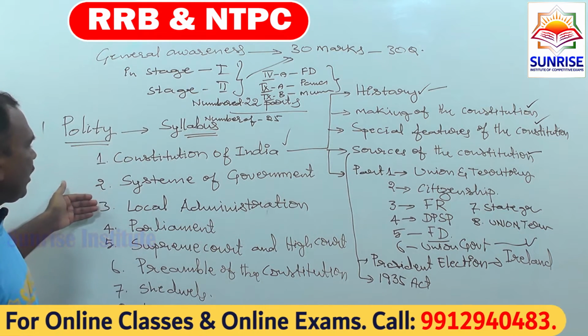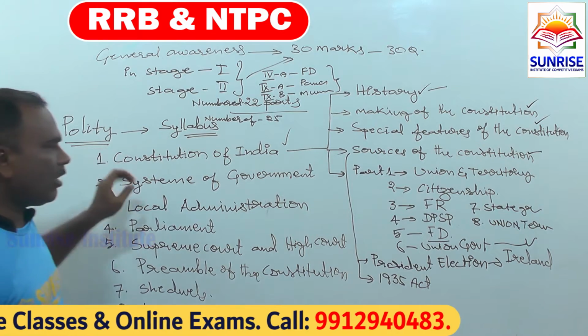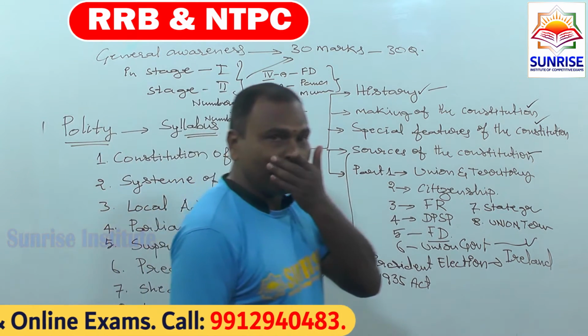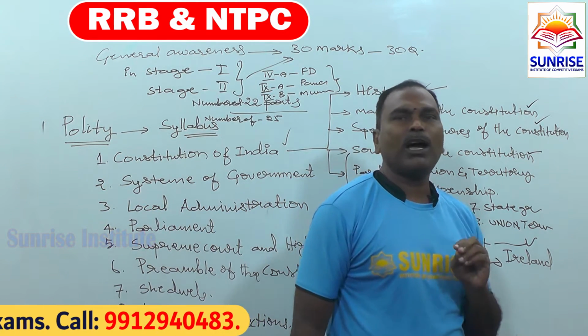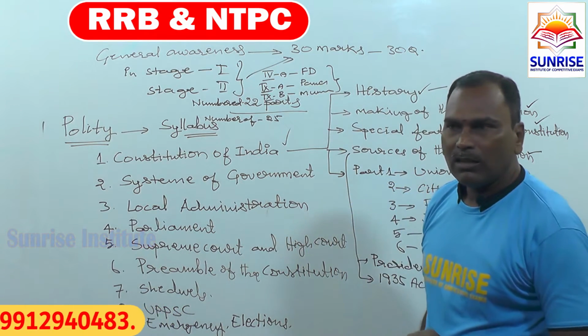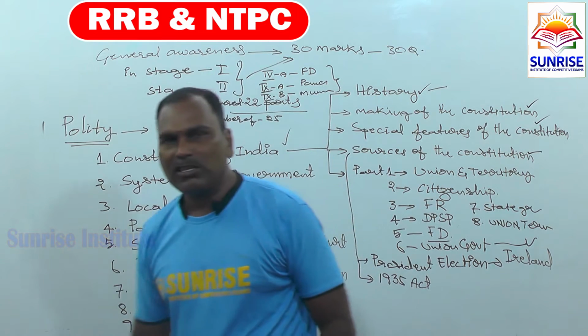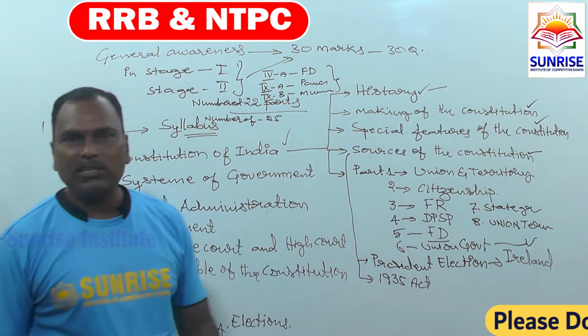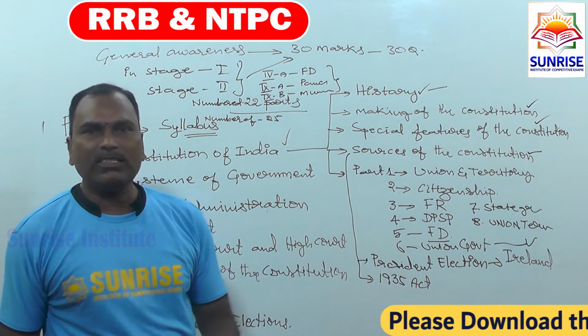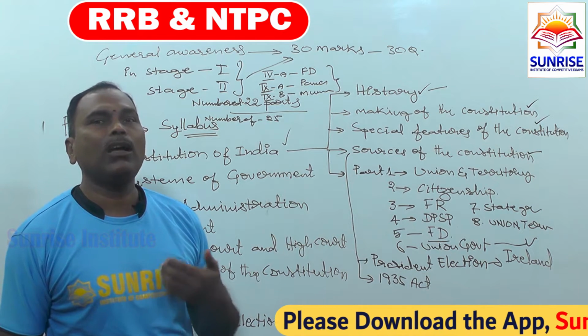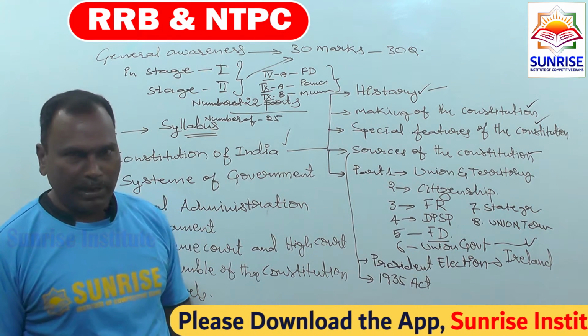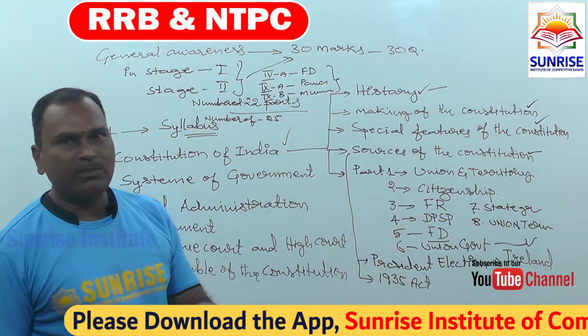Next, we come to the system of government. Already we said the government system is of two types: parliamentary system and presidential system. India is a parliamentary system. In this parliamentary system, the ruling system depends on the UK, that means the Britain model, generally called the Westminster model.